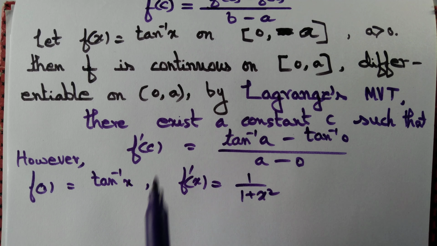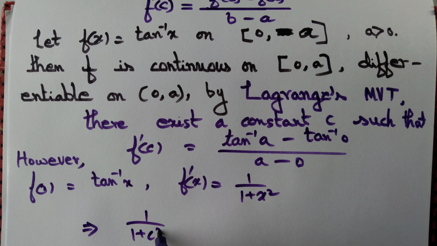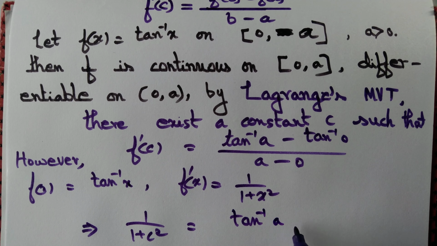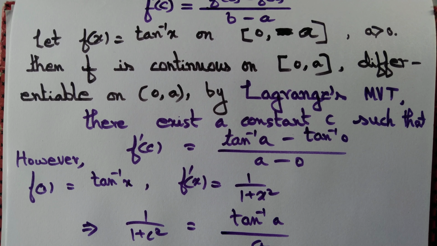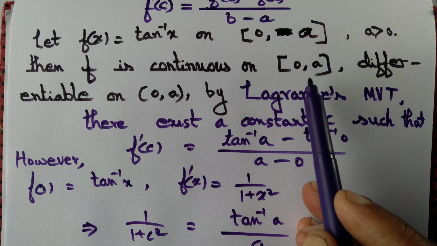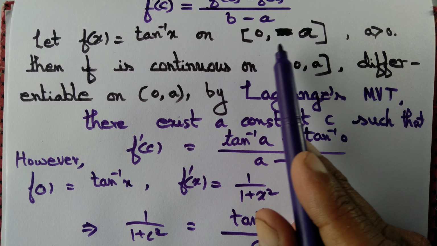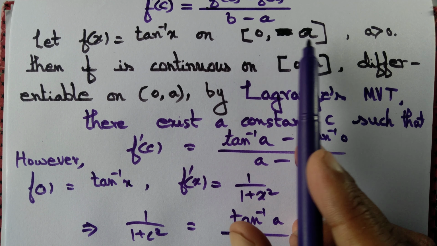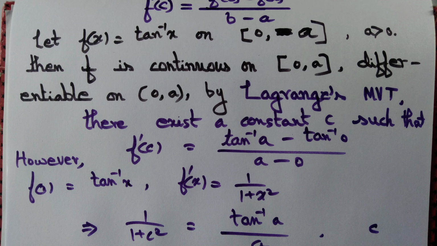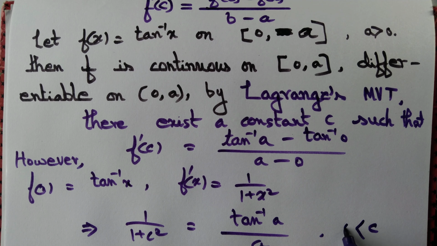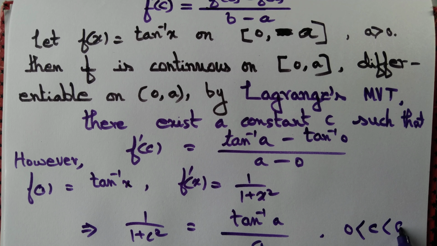Okay, so f dash c equal to 1 by 1 plus c square equal to tan inverse of a by a. By Lagrange mean value theorem, that c must lie on the interval 0 comma a, that c must be greater than 0 and less than a.